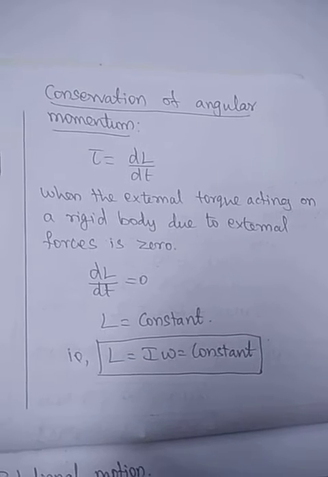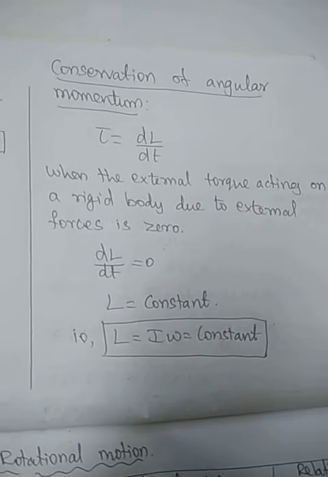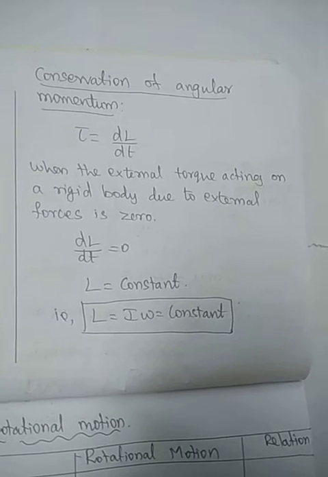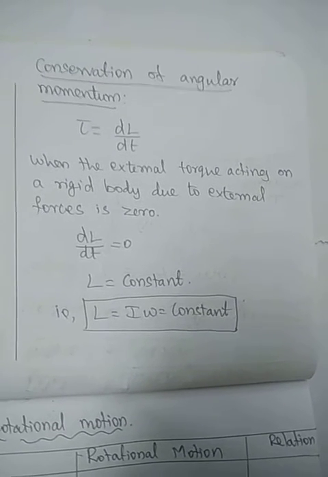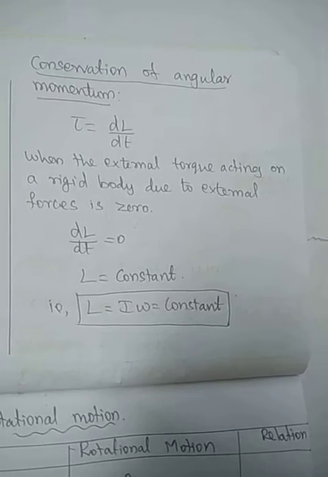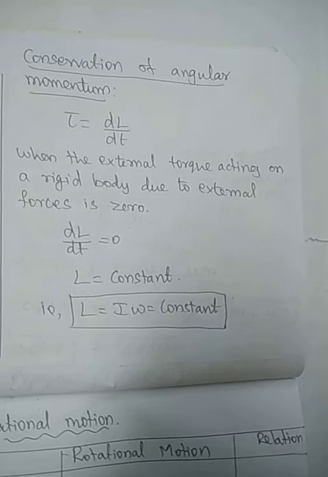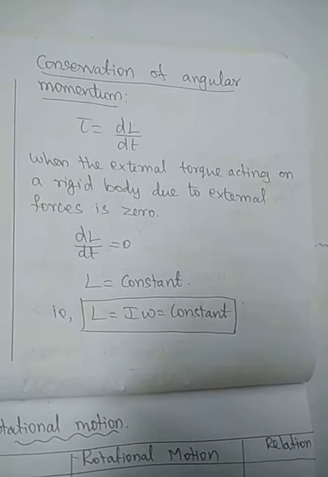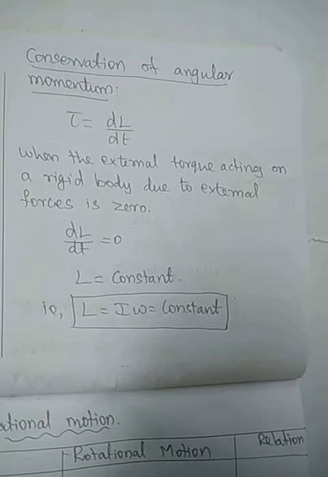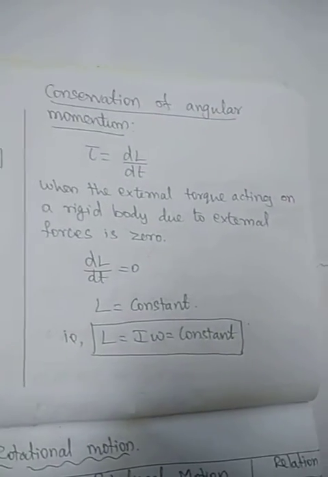Then the conservation of angular momentum. Similar to the linear momentum case, angular momentum is also conserved. So tau is equal to dL by dt. When tau is equal to 0, that is, when the external torque acting on a rigid body due to the external force is 0, dL by dt is equal to 0. Whenever the derivative of a quantity is 0, that quantity must be constant. So L is equal to constant. L is I omega, so L equal to I omega is a constant. In the linear case also we say that the linear momentum P is constant, P1 plus P2 plus P3 is equal to constant. In the same way we have the conservation of angular momentum.